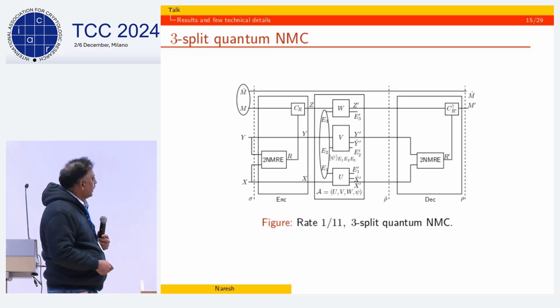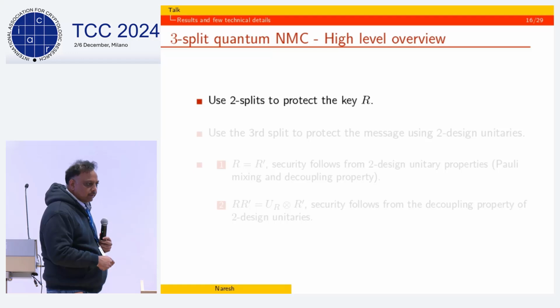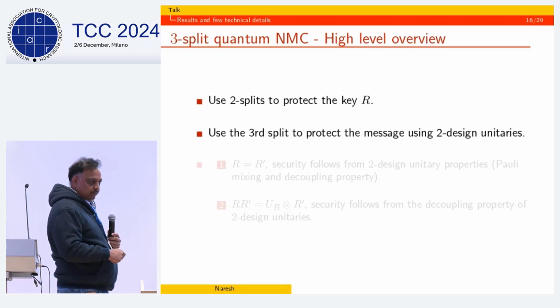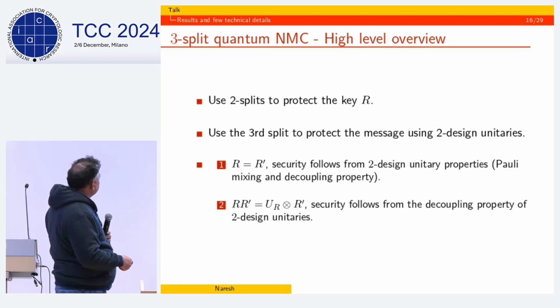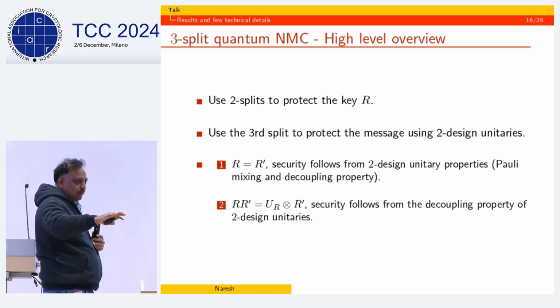Okay. So what is the overall idea here? The overall idea is that these two splits are used to protect R, okay, non-malleably, and this split is used to protect M. Okay, this is random Clifford. All right. So these are the two splits to protect R, the third split to protect the message, and then what happens is that once we're able to protect R, there are two cases, right? When R is equal to R prime and R is different from R prime.